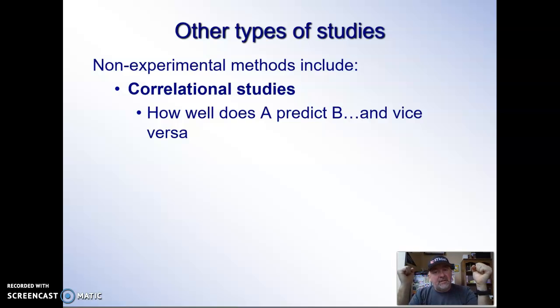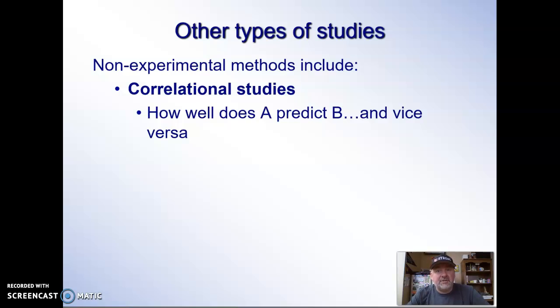I would imagine that people who have high math grades probably have high science grades, and people who have low math grades probably have low science grades on average. It's probably rare for somebody to get an A in science and an F in math. Who knows? But that's what we're trying to figure out when we're doing a correlation. We're trying to figure out, do these two numbers travel together? And the most important thing to understand is your math grade doesn't cause your science grade, and your science grade doesn't cause your math grade.